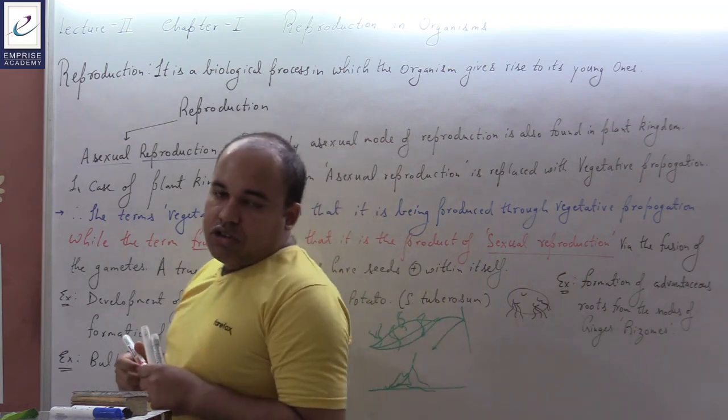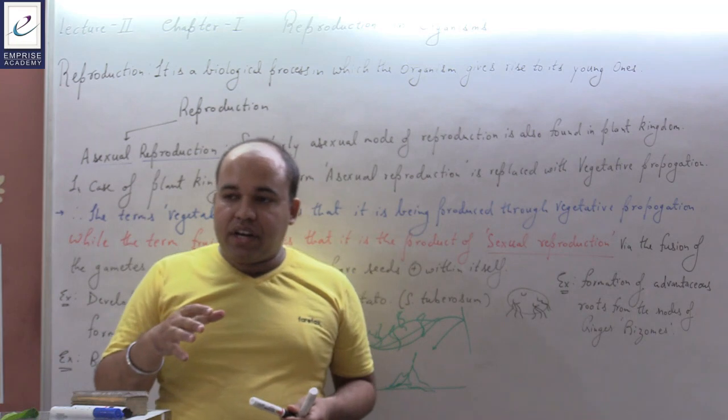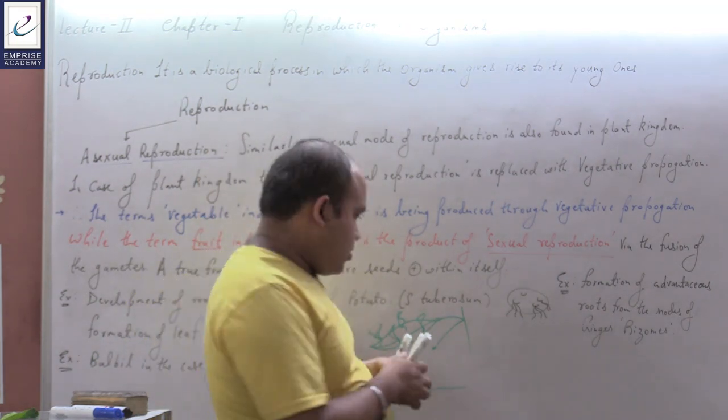As well as we have also seen offset formation in the case of water hyacinth.